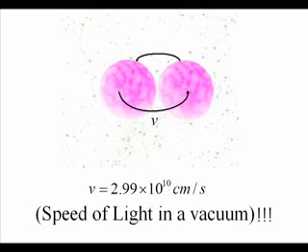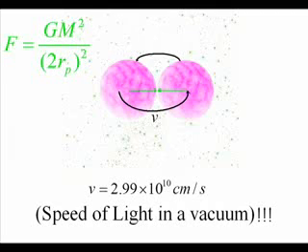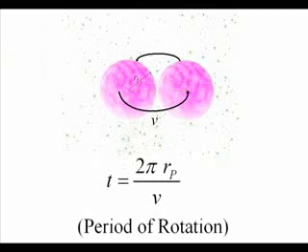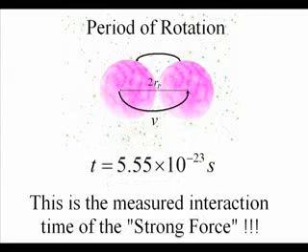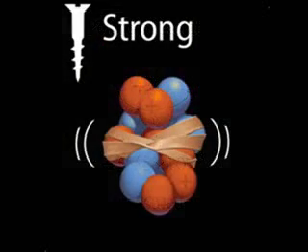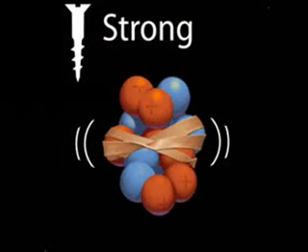This essentially means that the protons inside of a nucleus can be thought of as black holes orbiting each other at the speed of light. A fascinating concept. If we then calculate the period of rotation of this system, we get 5.55 times 10 to the negative 23 seconds, which also happens to be the characteristic interaction time of the strong nuclear force.